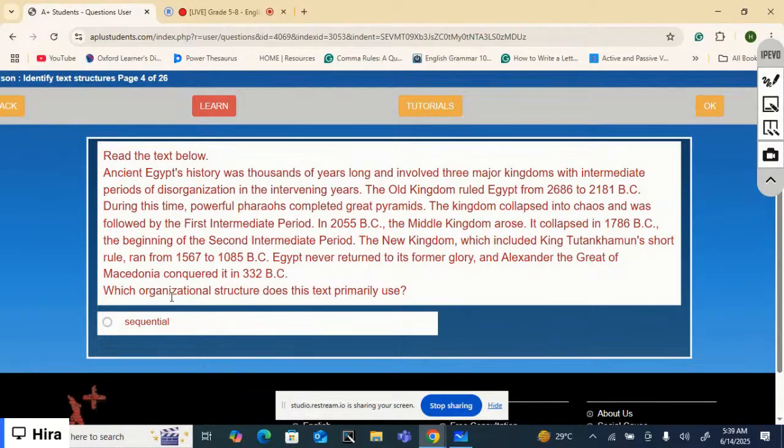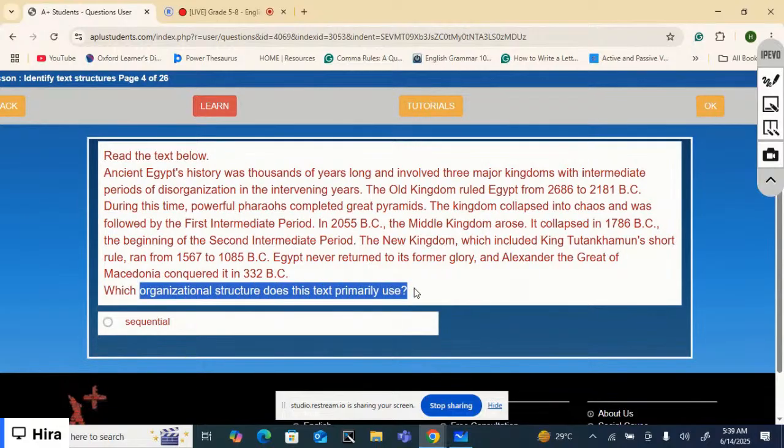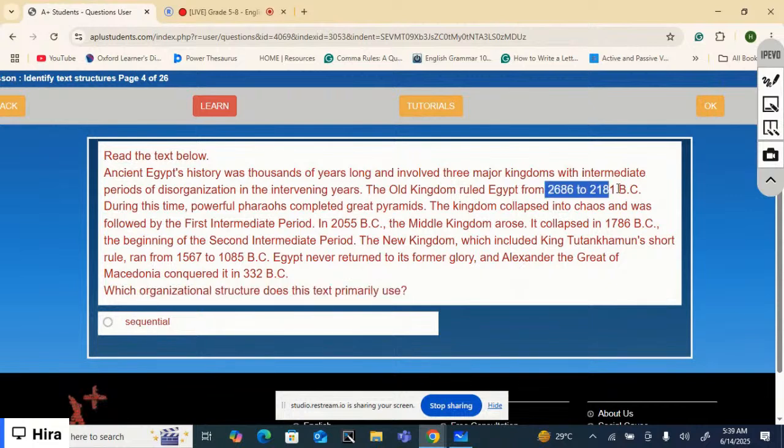Well, it's really easy to guess. Which organizational structure does this text primarily use? Sequential, because it mentions the dates. First this one, then this one, then this one. It presents the dates in a certain sequence. So the last one is this one. So it's a sequential structure.